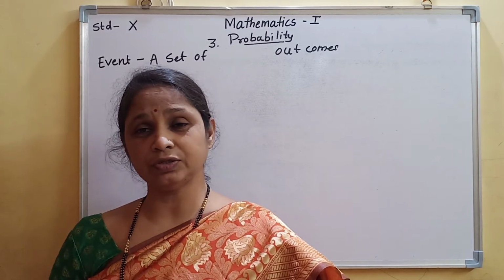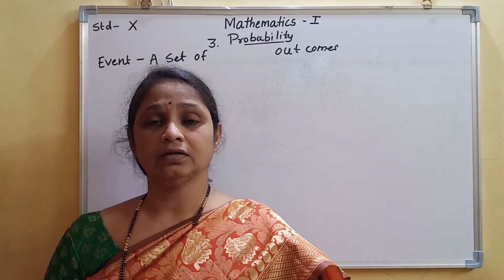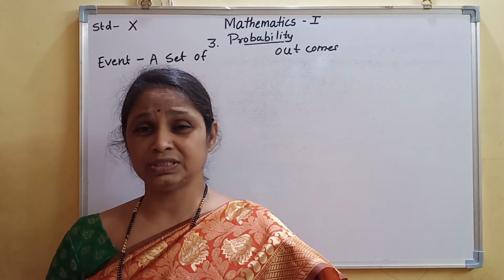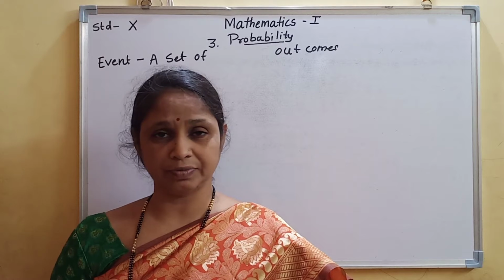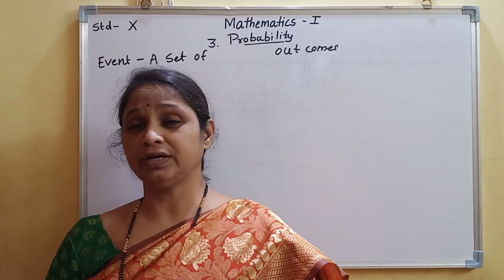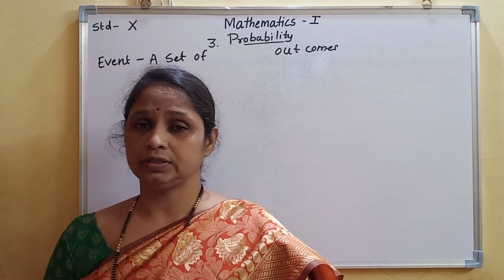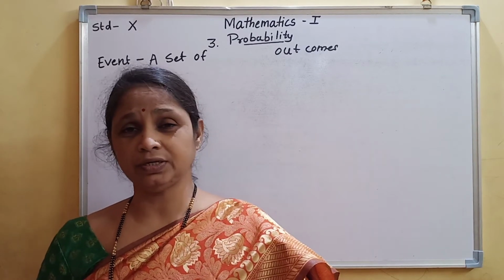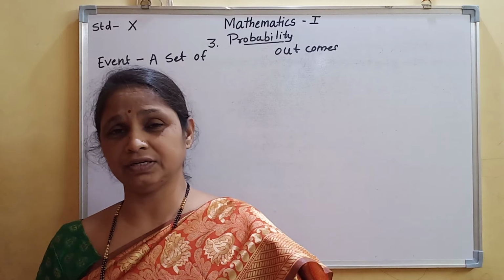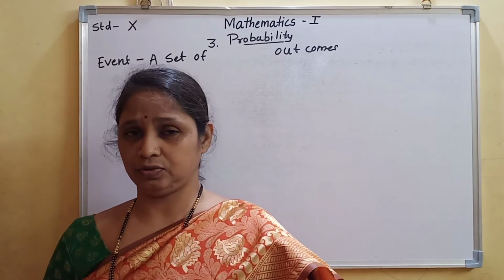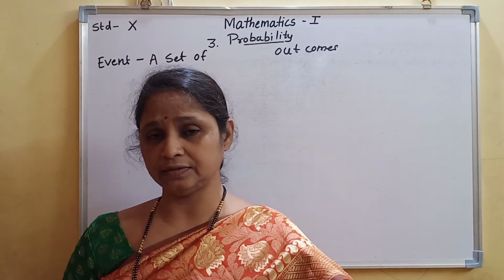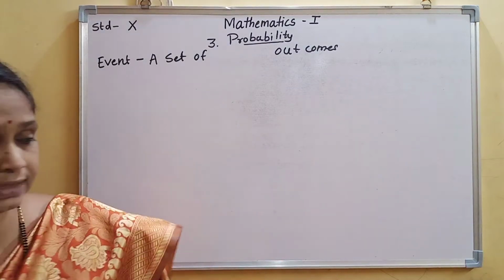How will we do it? First we will write all the outcomes, meaning the whole sample space will be written, and then the event to get at least two tails. This condition will be only one, two tails, that is the one event. Now we will see how to represent it. You have to write its definition.